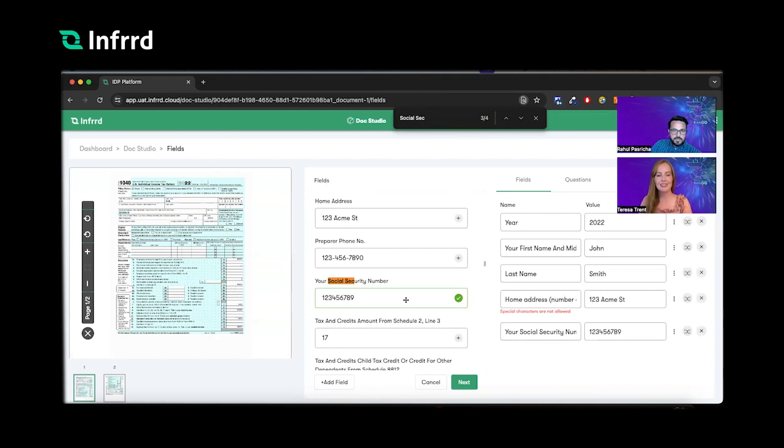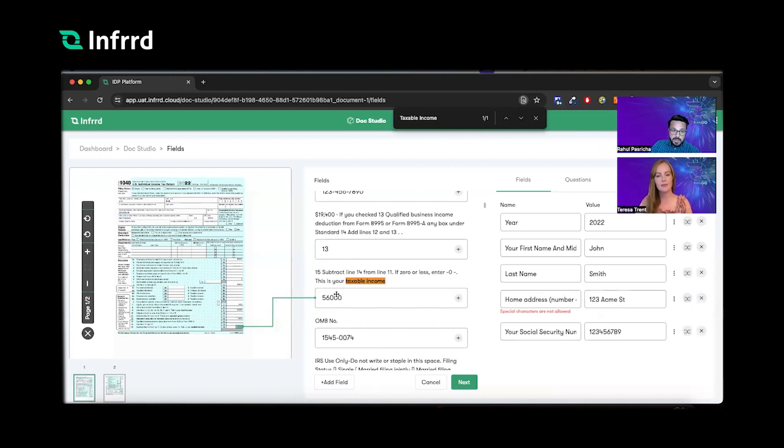Now, another aspect that customers would look for is probably the taxable income. That'll give them insights into the financials for this individual. If you look at this taxable income, we automatically were able to figure out that taxable income is present under line number 15, and that's the value. So that's pretty cool.